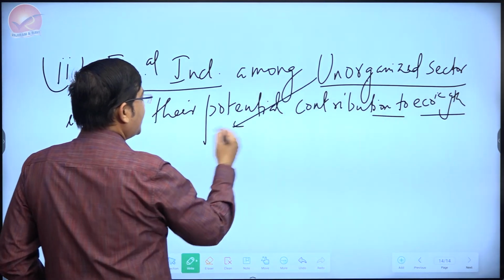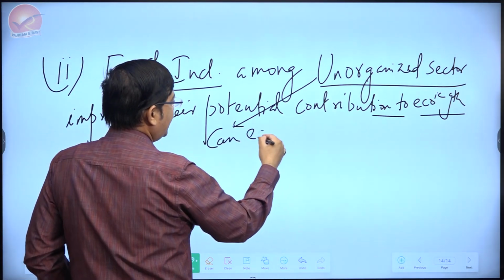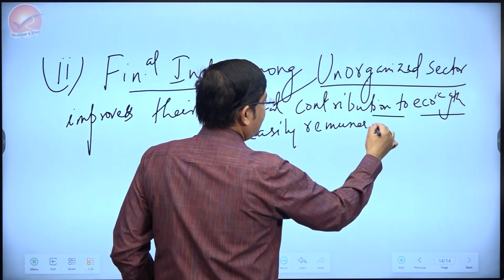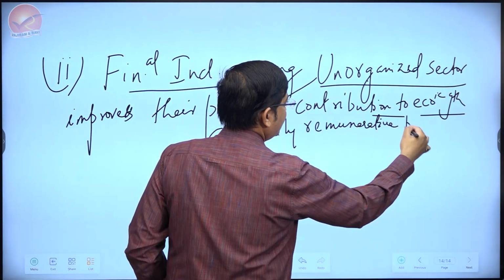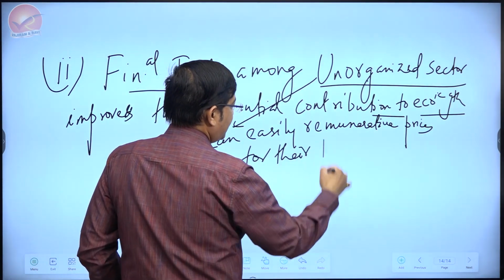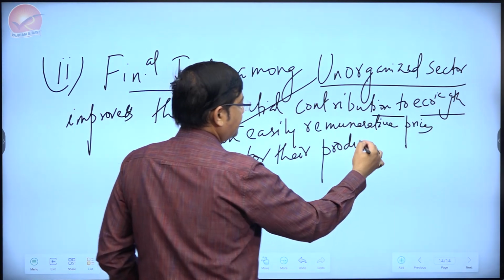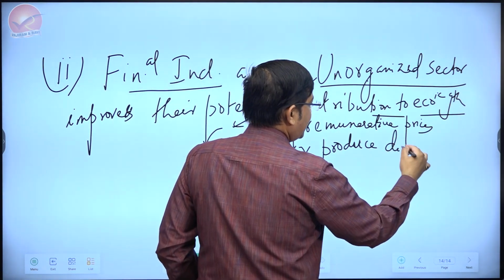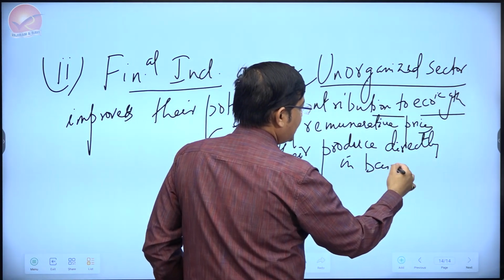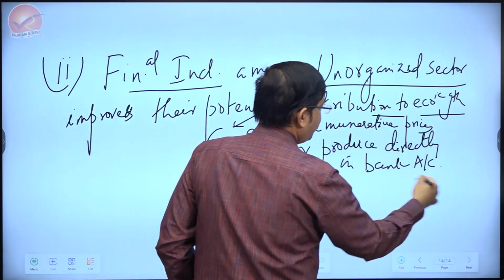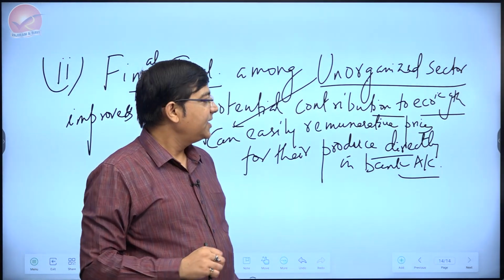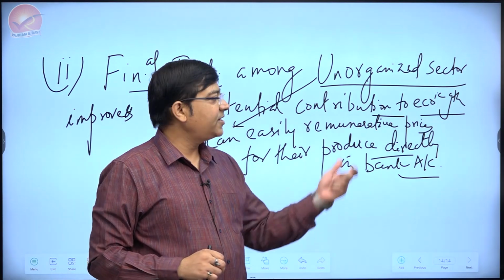In that case, unorganized sector can easily get remunerative prices for their produce directly in the bank account. So with a bank account, there is more freedom of selling the goods to the best seller and hence getting remunerative prices.